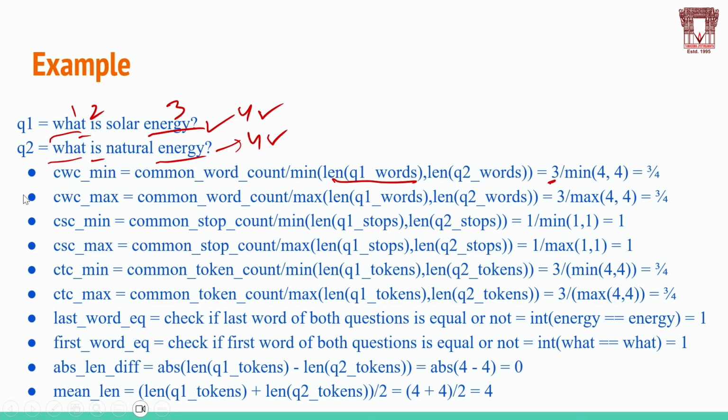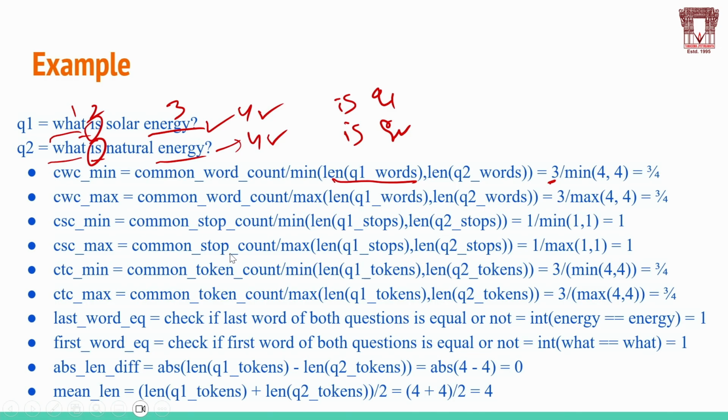CSC minimum is common stop words count. The stop word here is "is". "Is" is the stop word in question 1. "Is" is the stop word in question 2. Fine. So the common stop count will be 1. Common stop 1 by the minimum of 1 and 1 is 1.